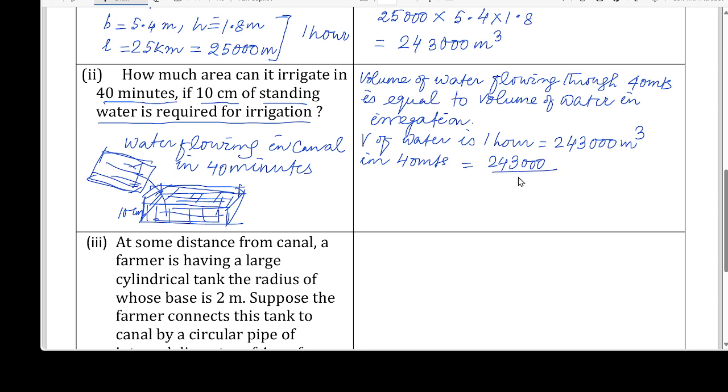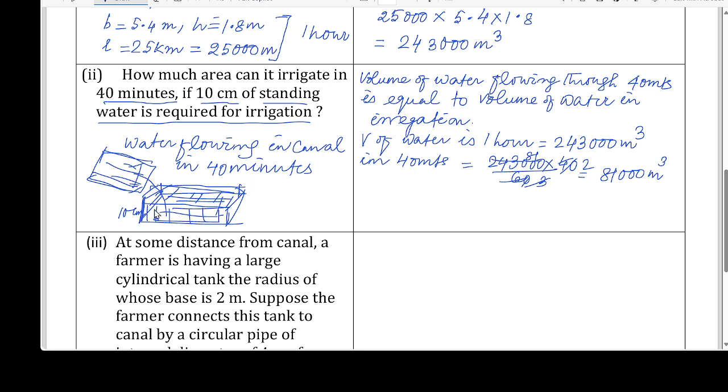243,000 over 60 minutes into 40 minutes. So I'll cancel this one. 4 2 times, 4 3 times, 81. So it will be 81,000 meter cube of water coming.